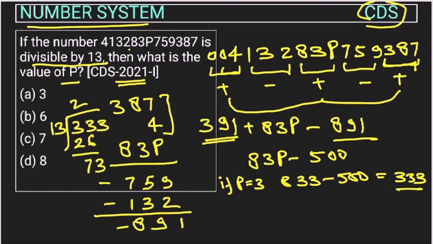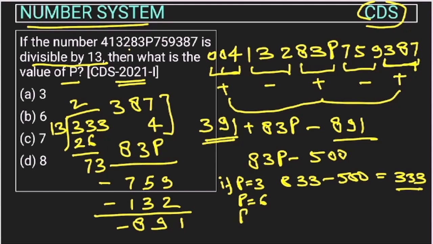73 is, so this will go 6 times 78 we will go. So this is not possible, right? So with 3 we are not able to get it, right? So if we will put 6, here 6 will come, this will become 76. If P is 6, option B, then here the 6 will come, this will remain 76. So 76 is also not divisible.